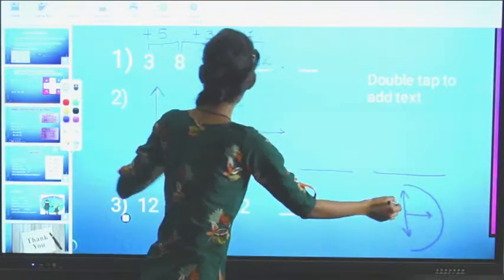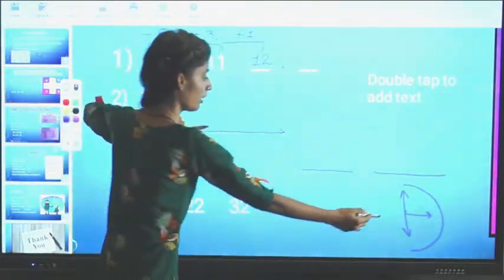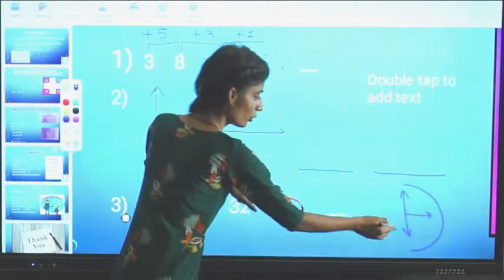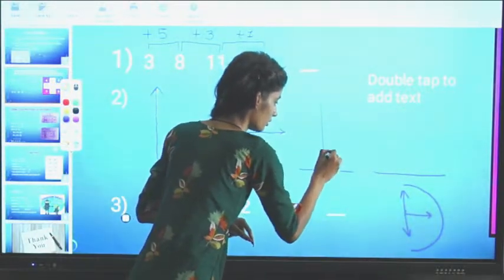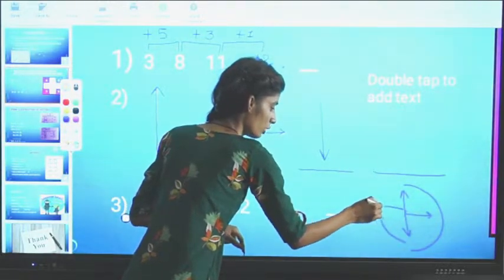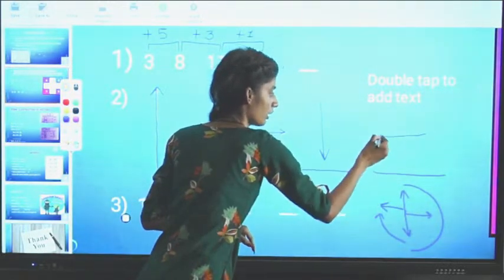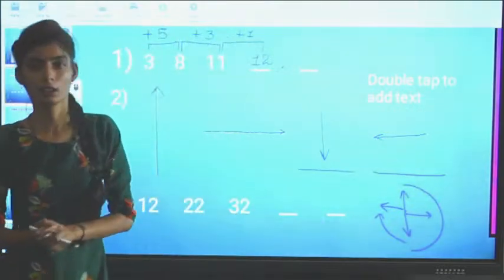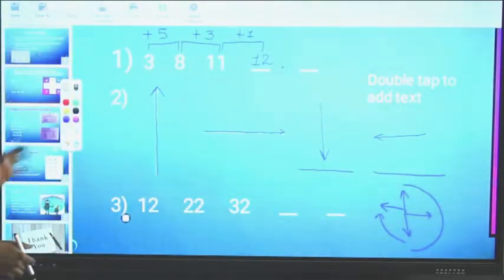So upwards we have seen, now on the right hand side we have seen, now it will come downwards, and then after this it will move in this direction, so it will become left hand side, it will come on the left hand side. Okay, that is done.